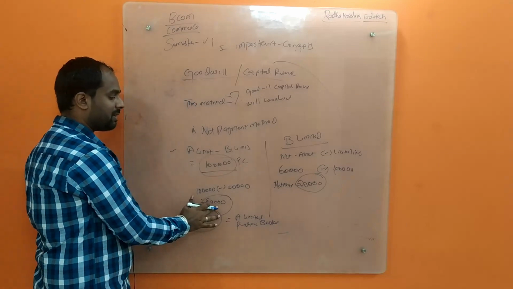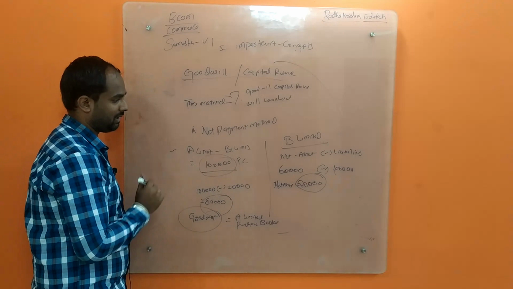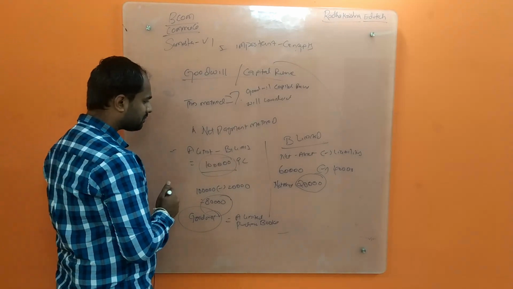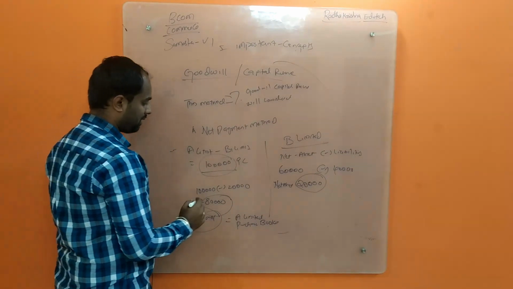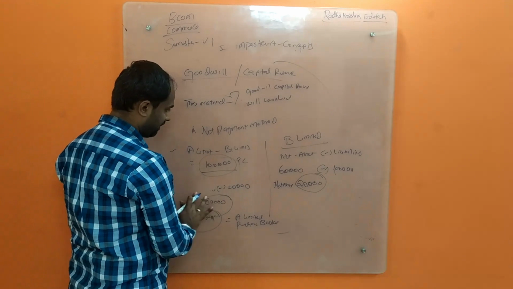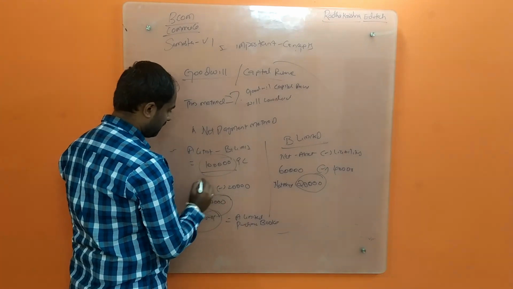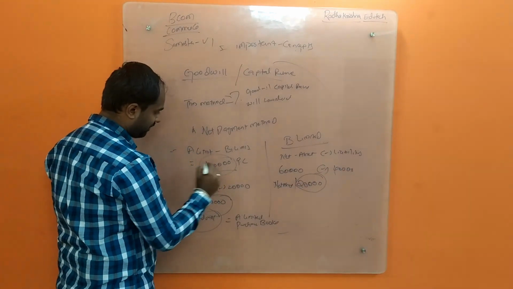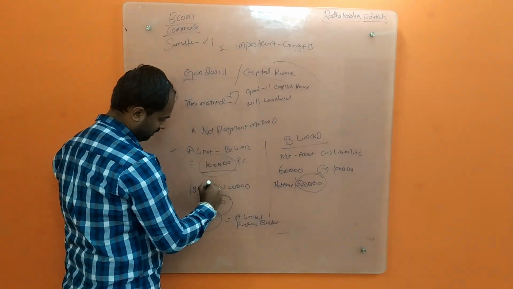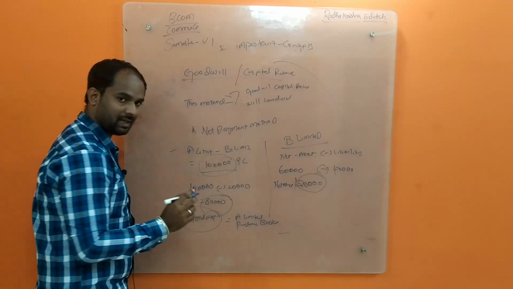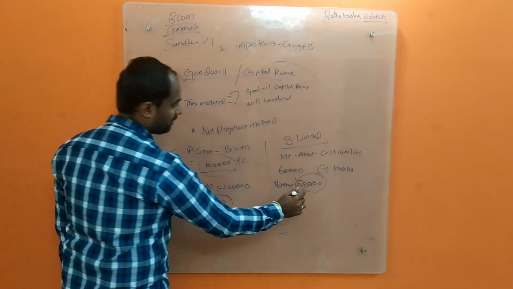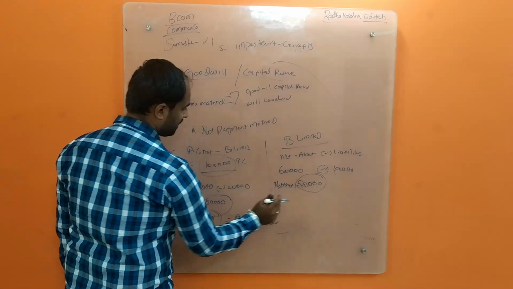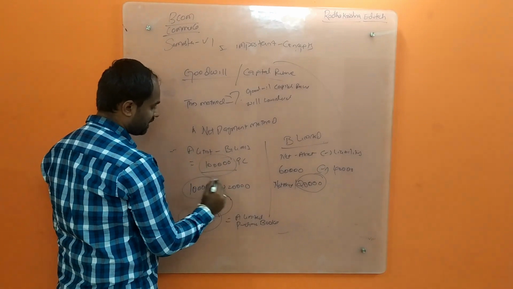So 80,000 will be considered as goodwill in my A Limited. But for example, now my net asset is 1,20,000, but A Limited is paying only 1 lakh.